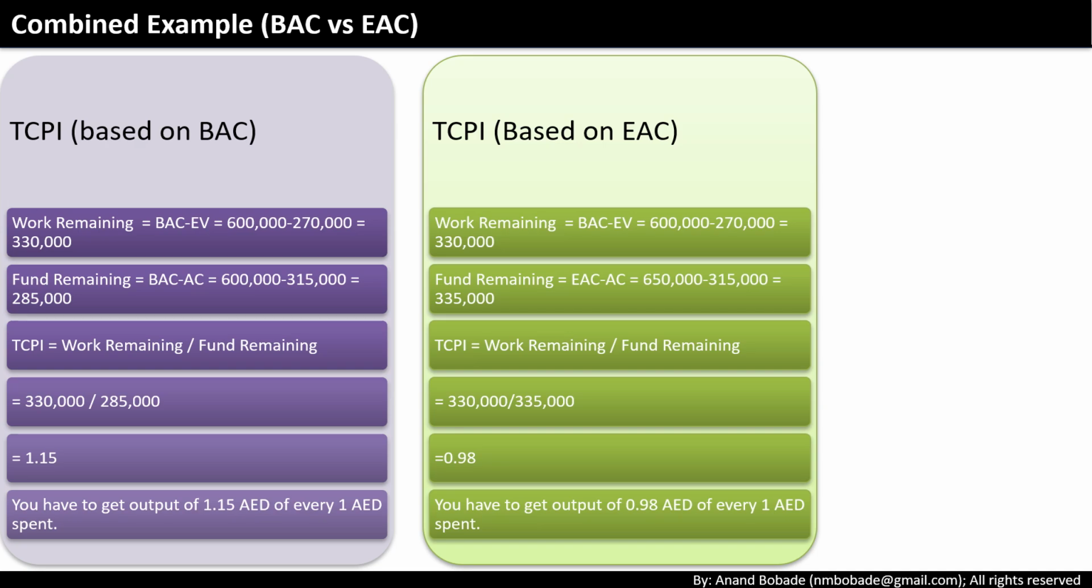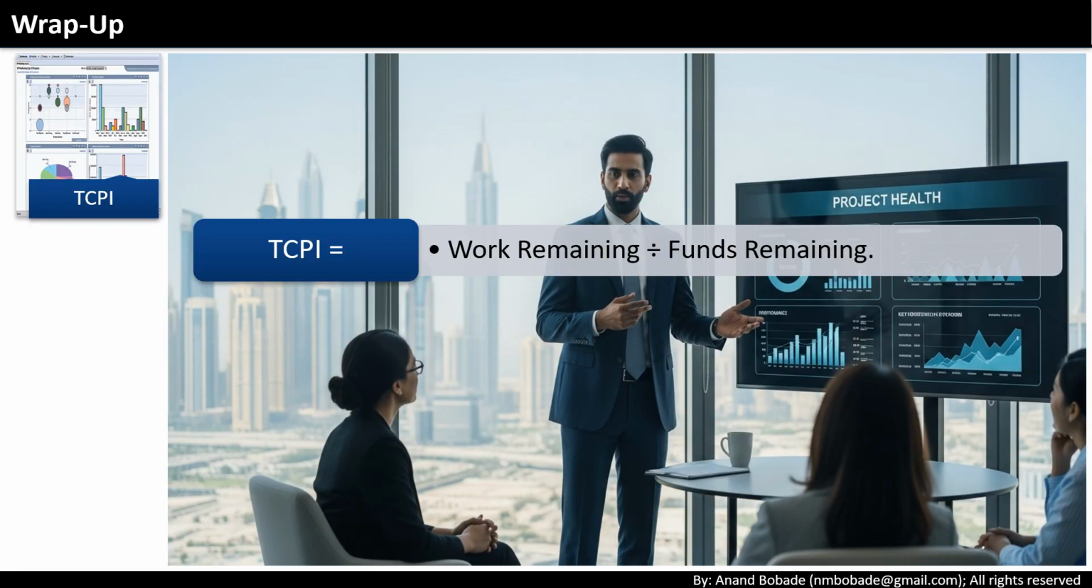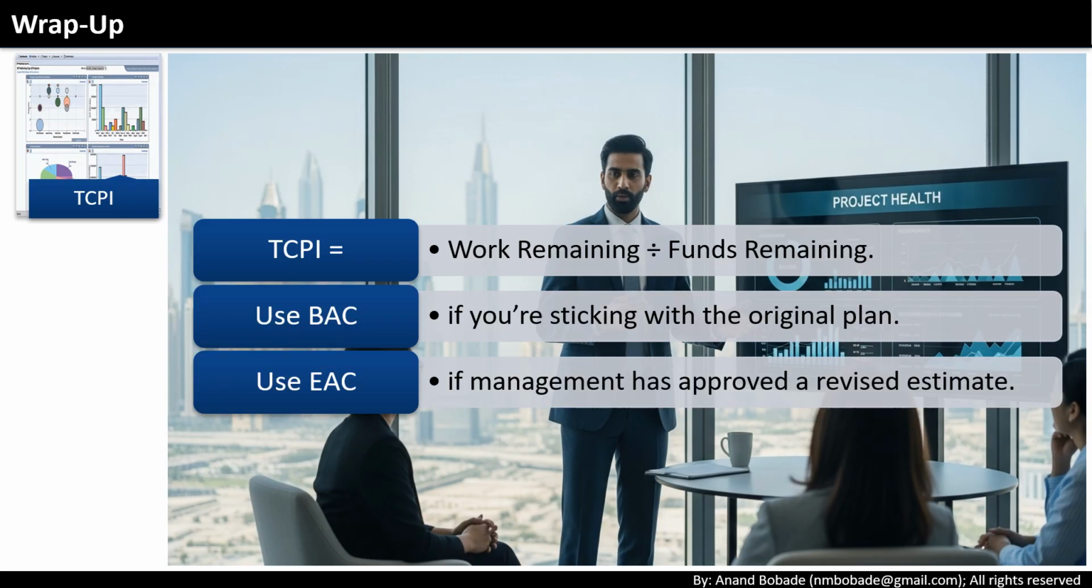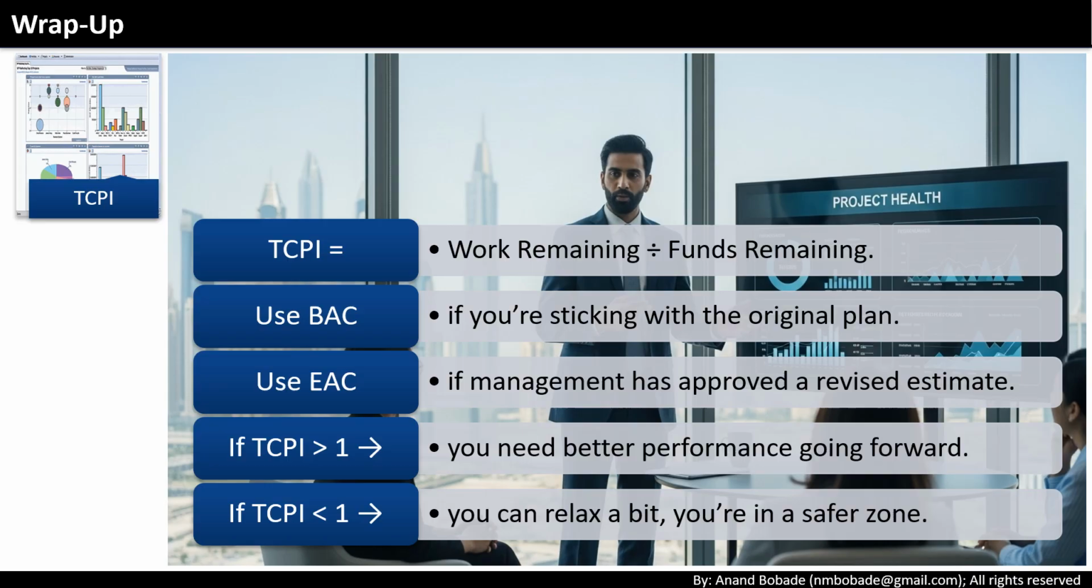Are they asking you to calculate TCPI based on the original budget, BAC, or the revised budget, EAC? Now let's wrap up. TCPI is equal to work remaining divided by funds remaining. Use BAC if you're sticking with the original plan. Use EAC if management has approved a revised estimate. If TCPI is greater than 1, you need better performance going forward. If TCPI is less than 1, you can relax a bit. You are in a safer zone.